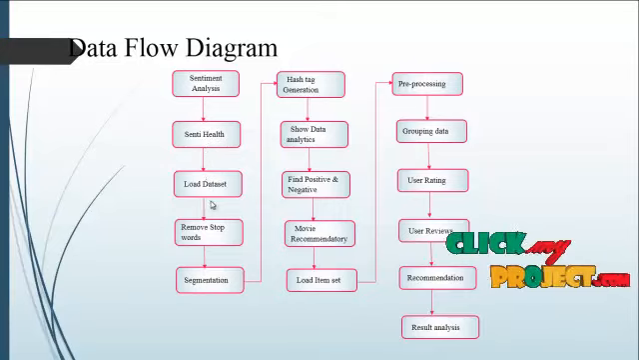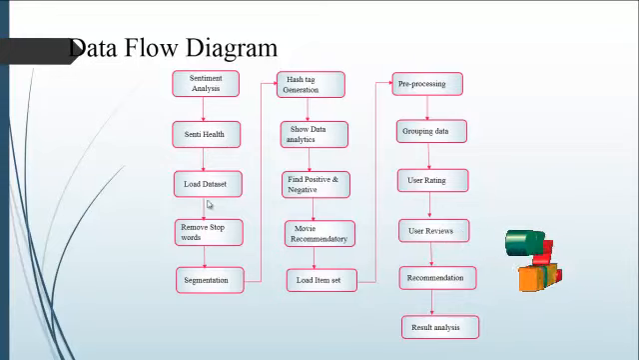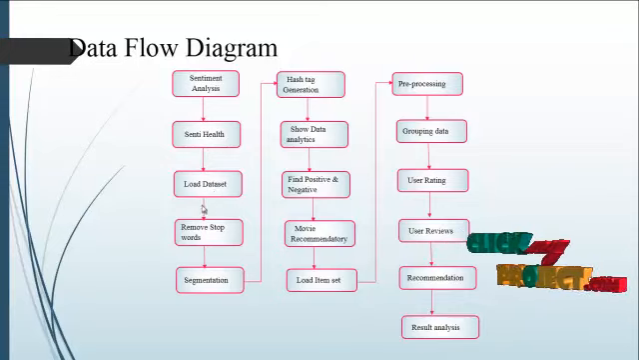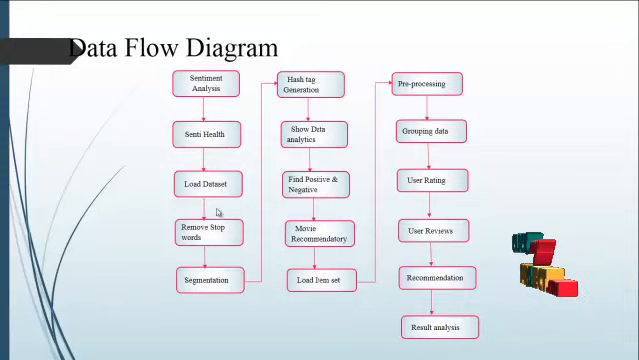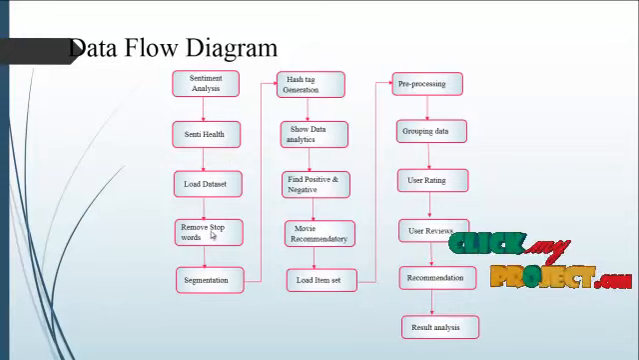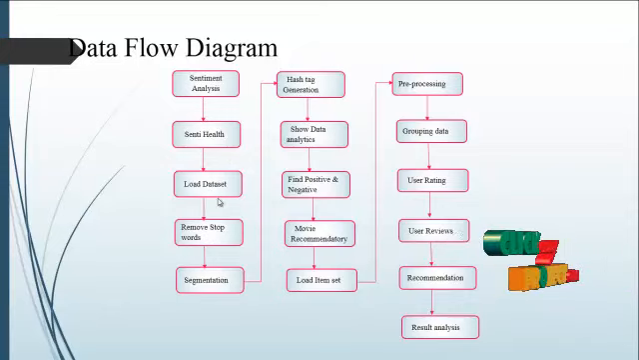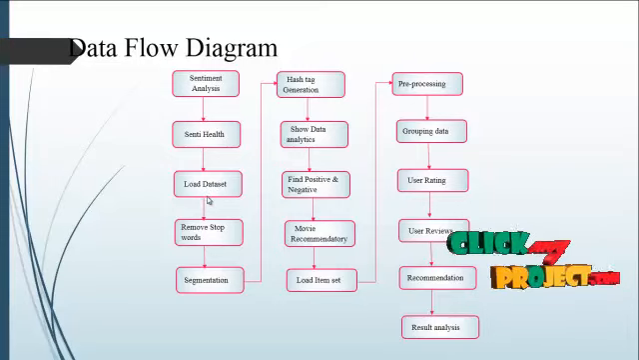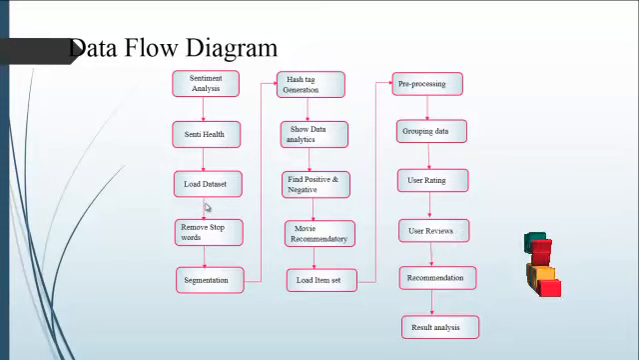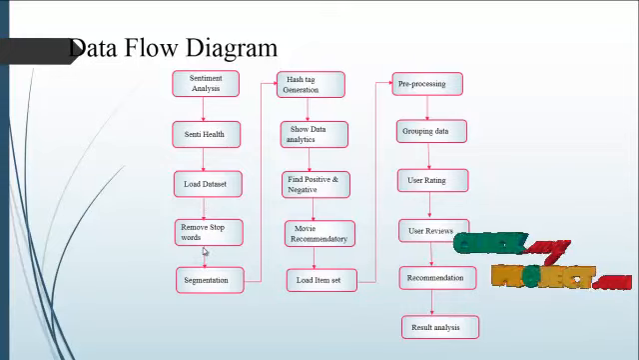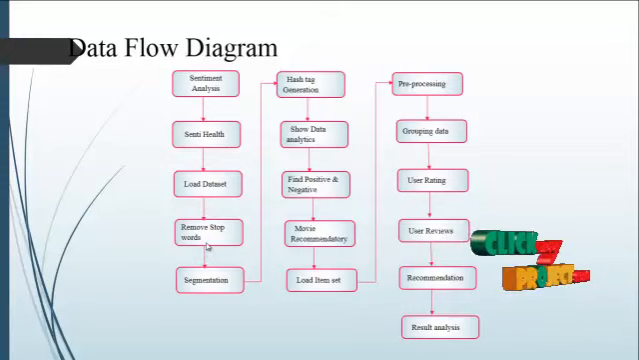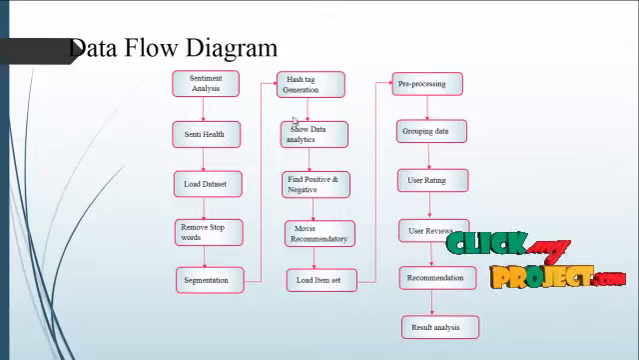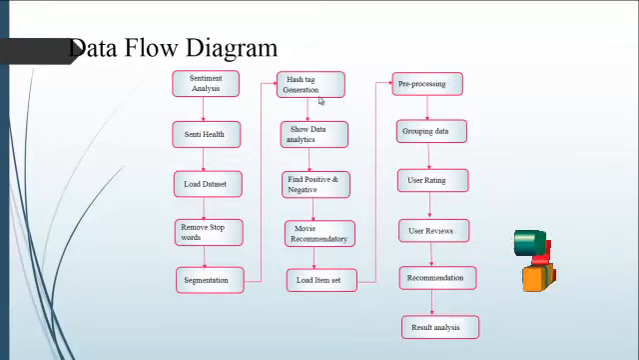First, the user selects sentiment analysis for the health dataset. We load the dataset, and the collected messages are loaded into the database. Then the data goes through pre-processing. Pre-processing means that if the dataset or collected messages have any null values or unwanted or irregular messages, they are removed. This is called the removing stop words process. After that, the data goes through the segmentation process, where the data is split into parts or groups.